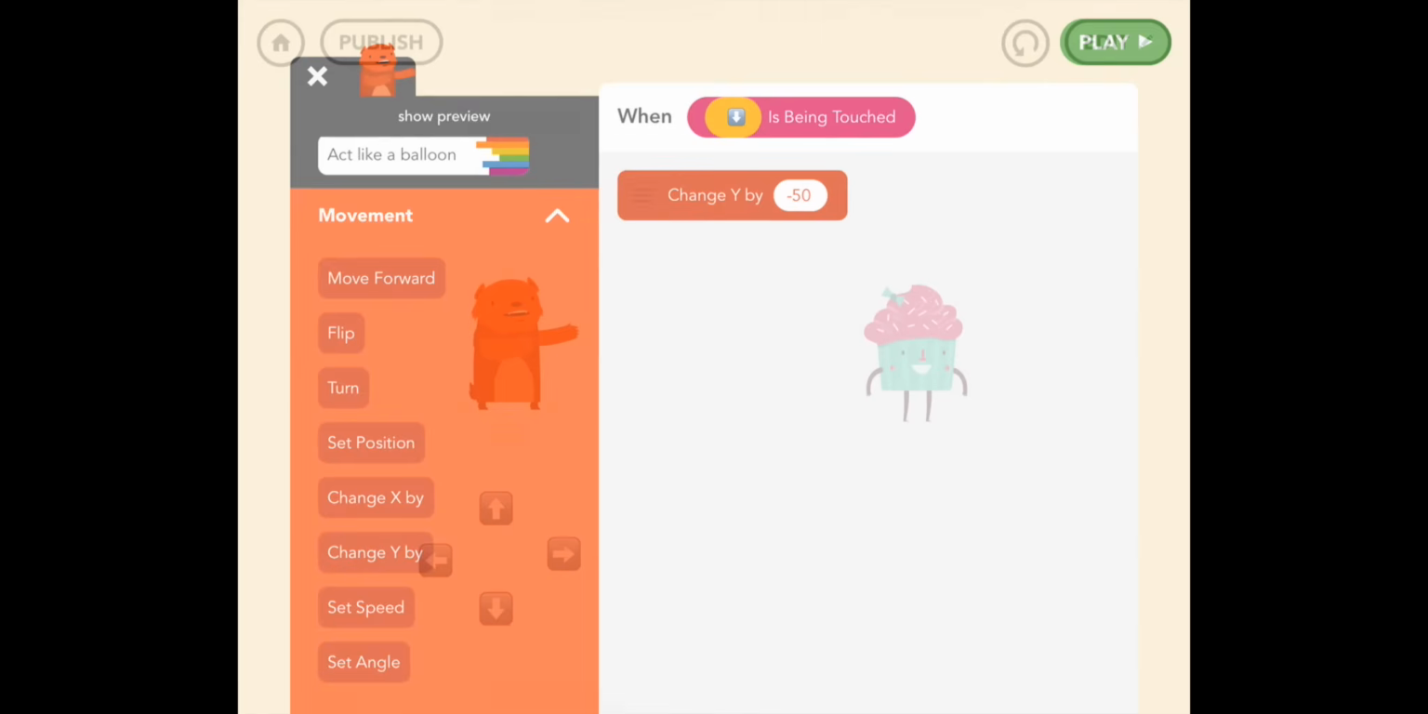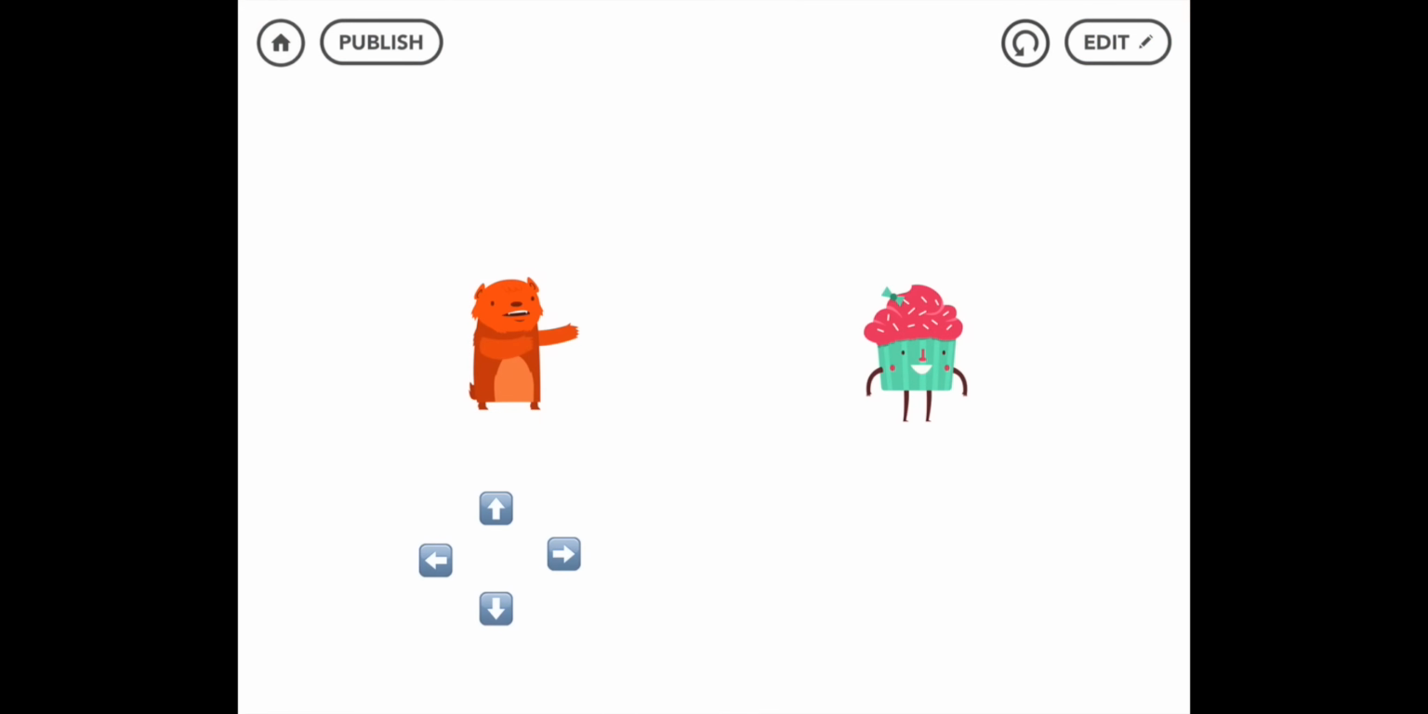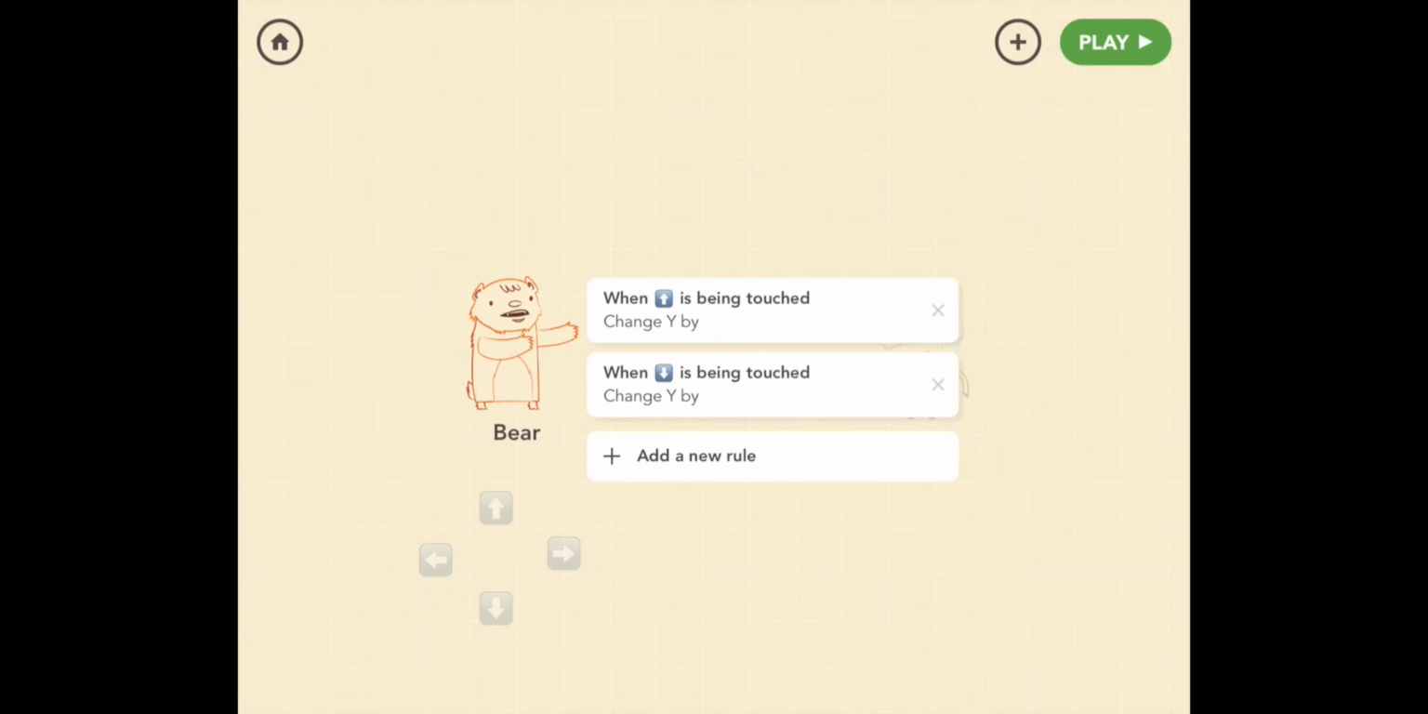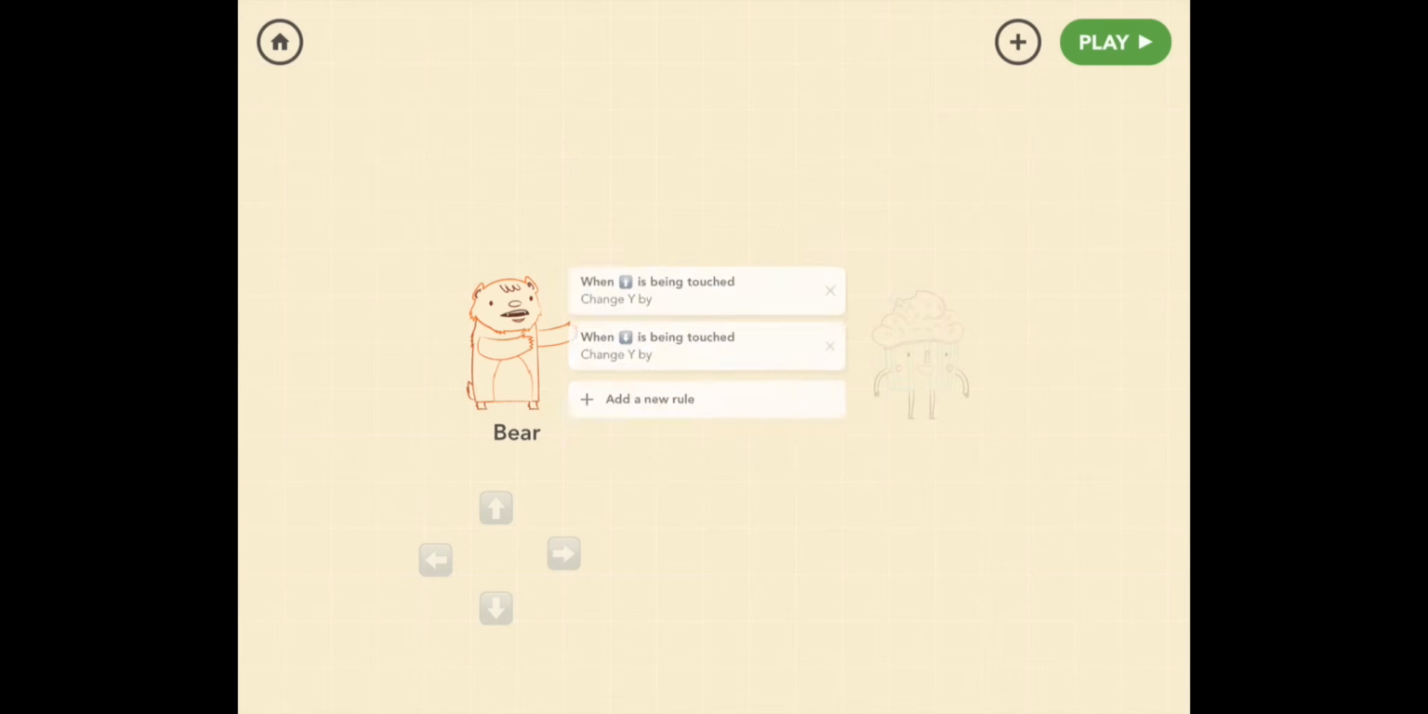Now let's see what happens. So move him up. Now move him down. Yay, we got it. Good job. Okay, so now let's do the right button. Okay, so tap on Bear and add a new rule.